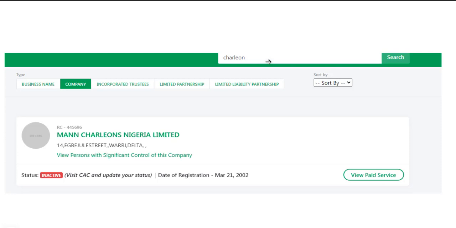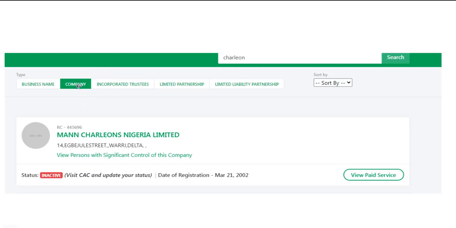And when you go to register it, it may be denied. That's not how to do it. When you put Chalion Ventures, it may be denied because it may bring search not found, and that's not how to do a thorough search. Rather, you start with the focus word, which is Chalion. Then you enter the word and click on search. It will bring up this page.